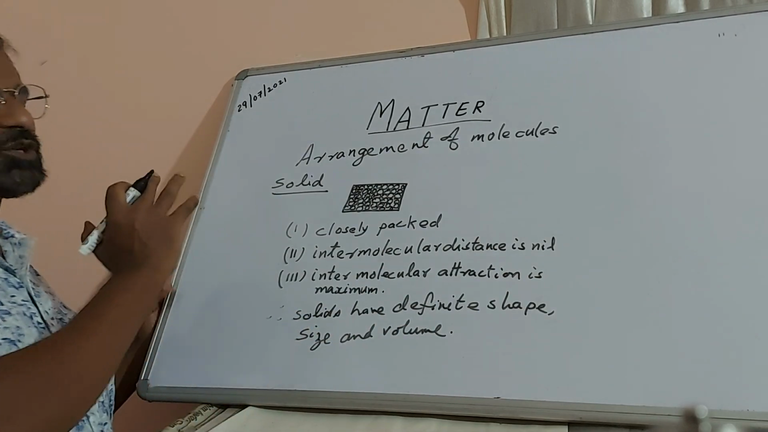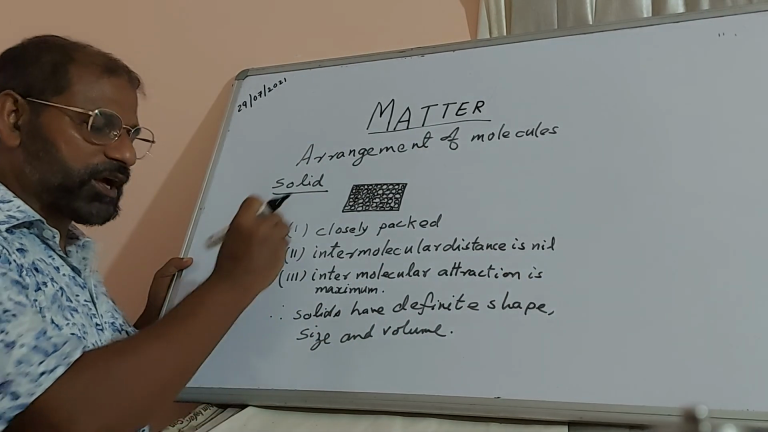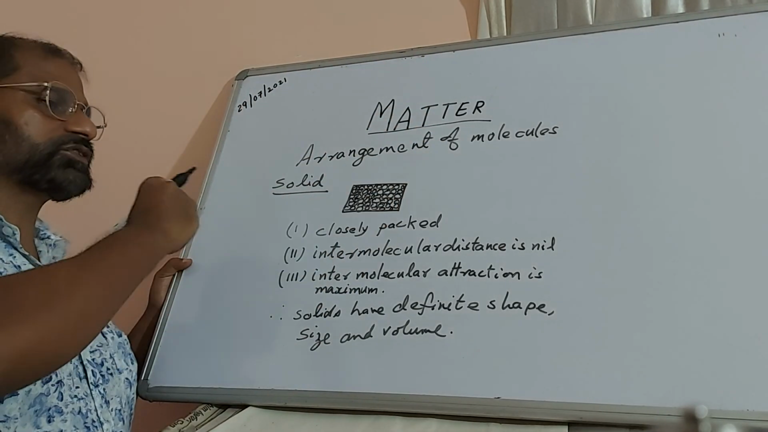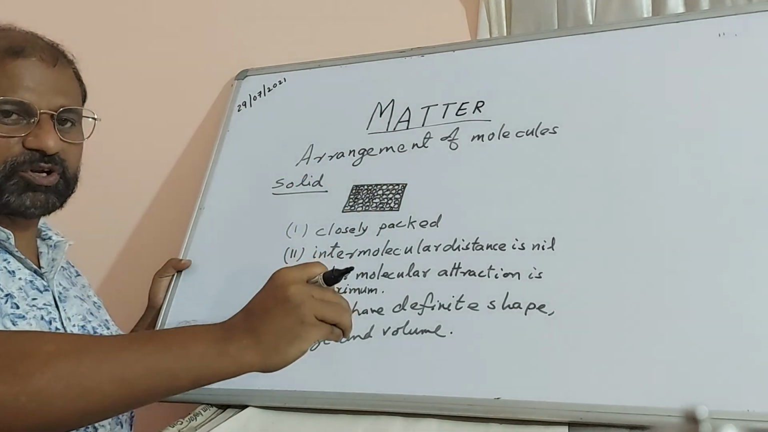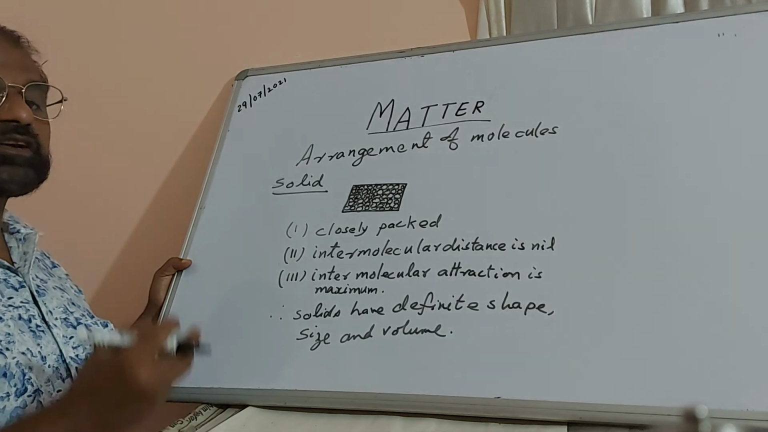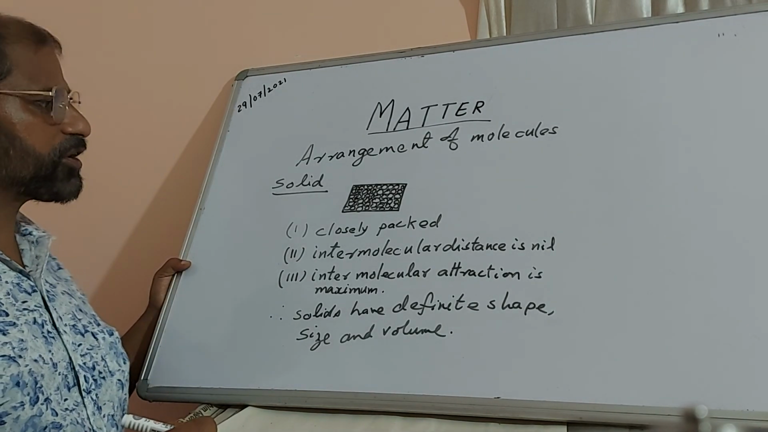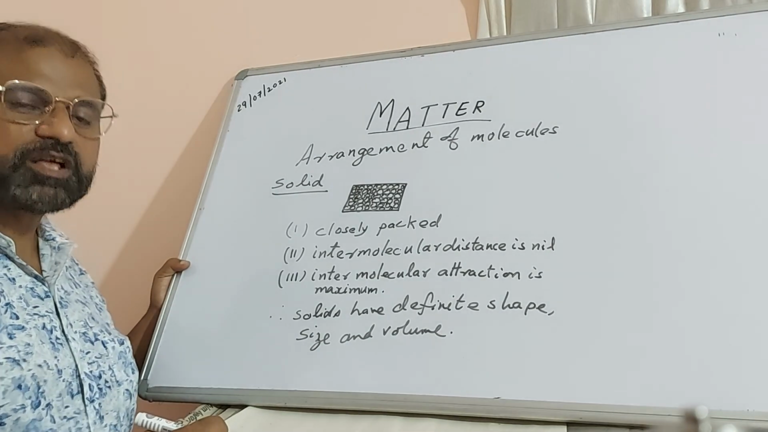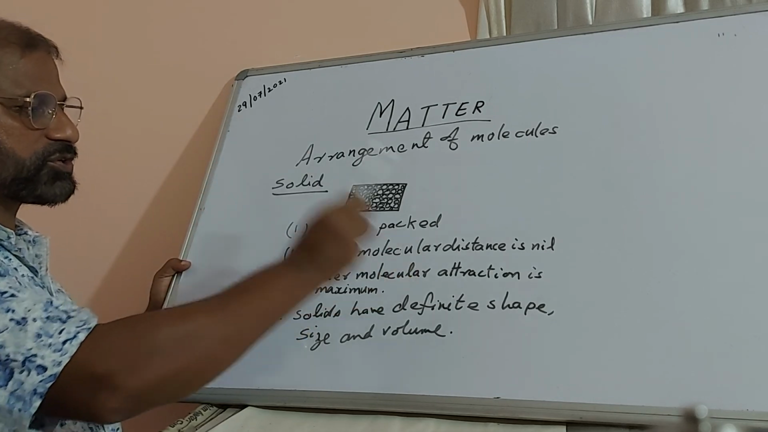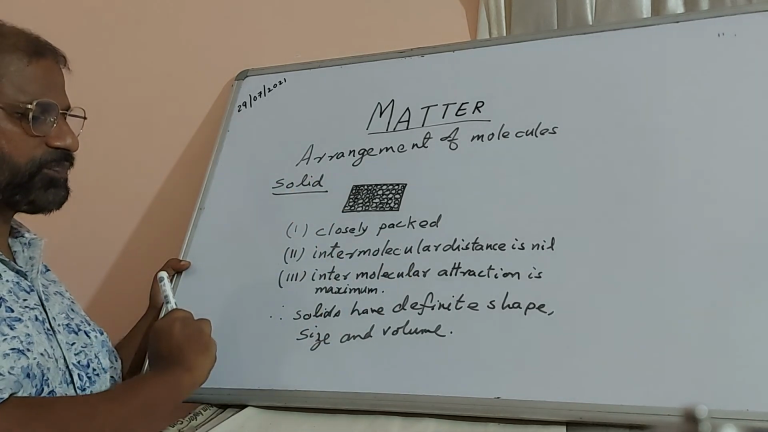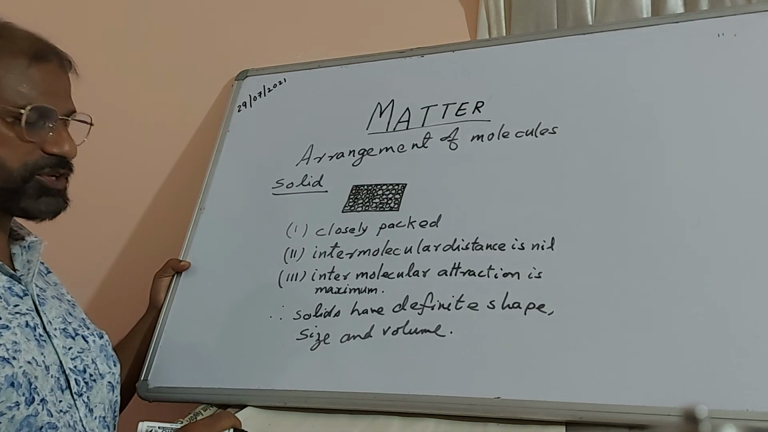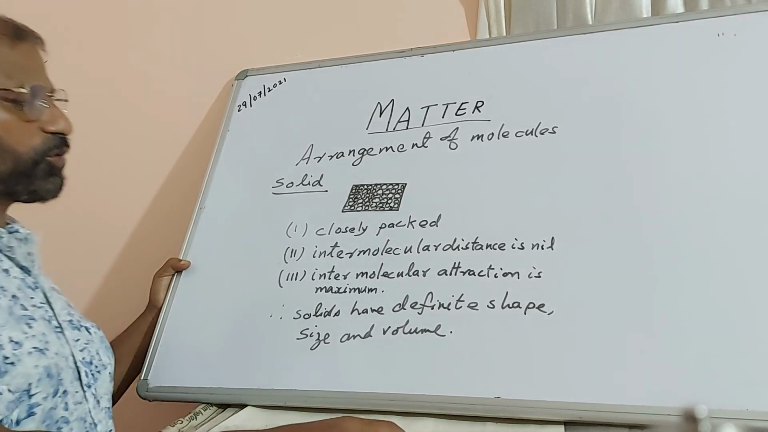Because of this arrangement of molecules, it has got that shape and it has got a size, and you can arrange in different shapes, maybe this many centimeter by this many centimeter, or this many feet by this many feet. We can also find the volume of the solid. It is all because of this arrangement of the molecules in a solid. How are they arranged? Closely packed. Intermolecular distance is nil and intermolecular attraction is maximum. Solids have definite shape, size and volume because of these arrangements, right? Hope you have followed this.